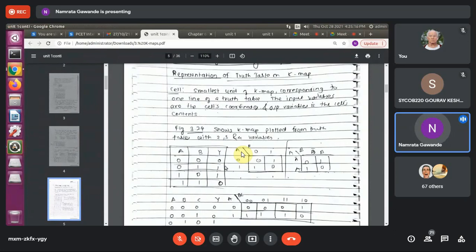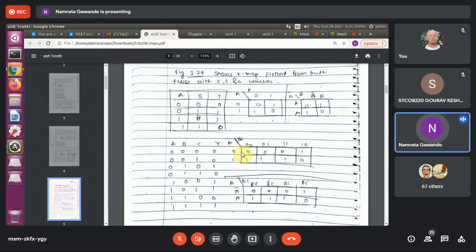Okay, now see this particular truth table. Is this truth table visible to you, students? Yes, ma'am. Okay, just wait.